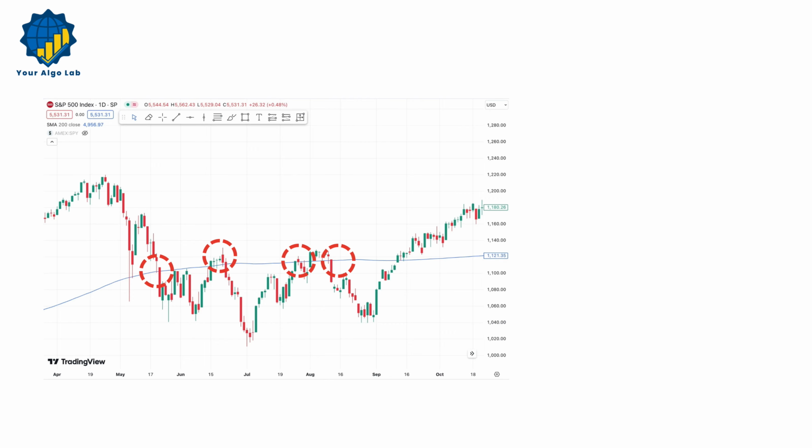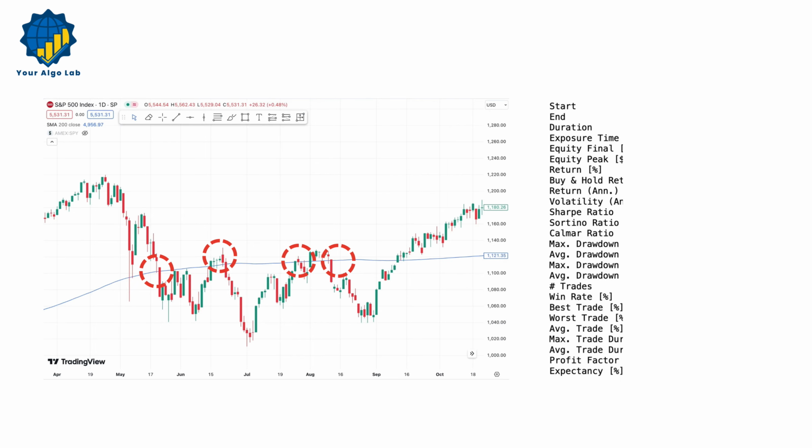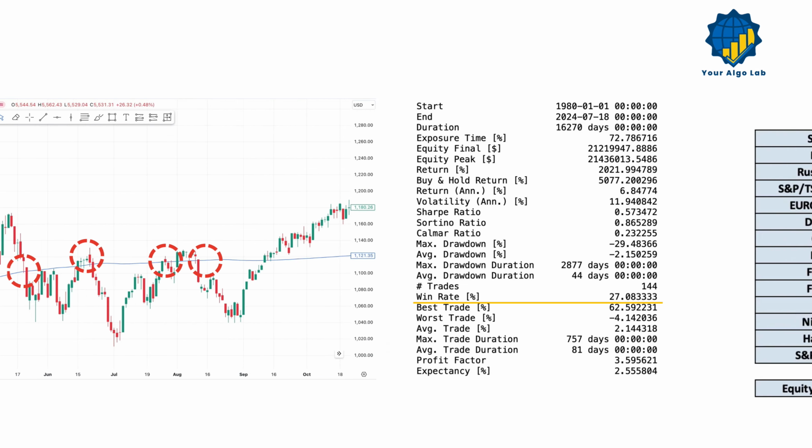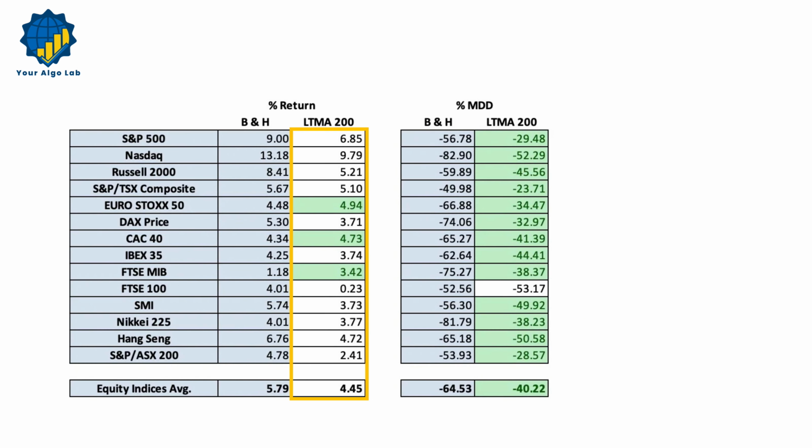In a choppy market, the price fluctuates around the 200-day moving average, leading to false signals and losing trades. The win rate of the 200-day moving average, or the percentage of winning signals out of the total signals, is only 27%. These small losing trades diminish the profits from the few winning trades. Most of the 200-day moving average strategies underperformed the benchmark in terms of return.